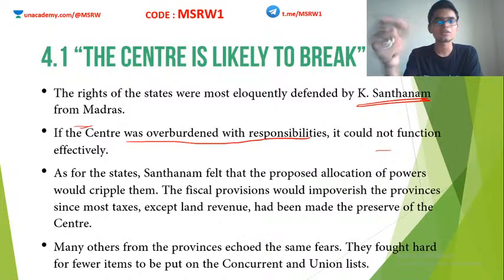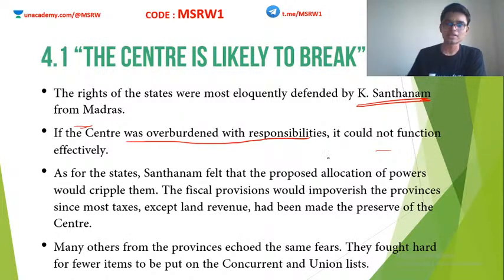Okay, one size fits all means what? You cannot implement one policy throughout India expecting the same results. Because people in South India are different from people in North India, who are different from people in West India, who are different from people in the East India. We have to make sure that there is a specific set of design for each of these sections.